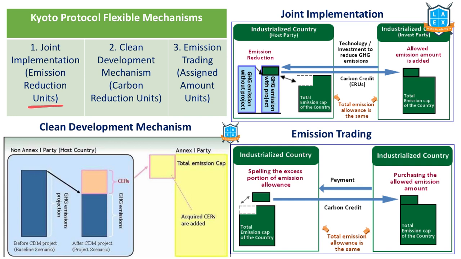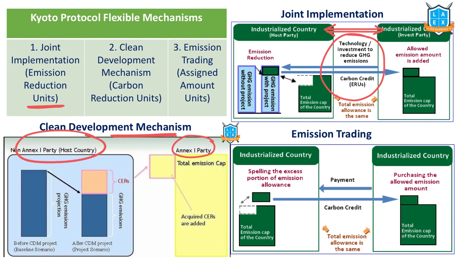One is joint implementation, which says that two industrialized countries can come together. They can jointly implement a project, maybe in either of these countries or in some other country. That's called joint implementation. This project will reduce the greenhouse gas emissions, technology or project. The other one is clean development mechanism. That means a developed country reduces the greenhouse gases by investing in some other country, that is a developing country or least developed country. That mechanism is called clean development mechanism.